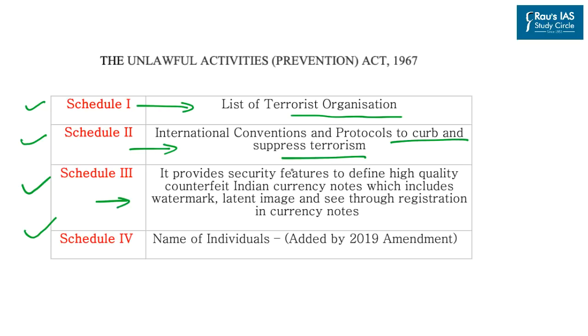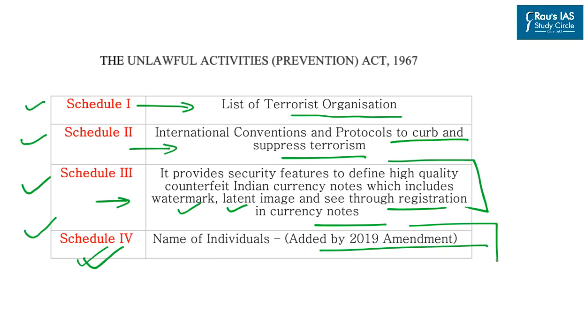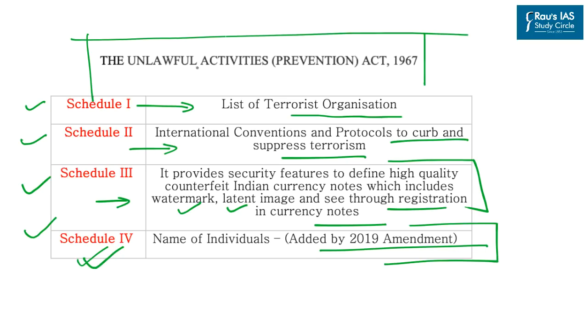Third schedule provides security features to define high quality counterfeit Indian currency notes, which includes watermark, latent image and see-through registration in currency notes. And the very recently added fourth schedule provides names of individuals as terrorists, and this schedule was added by the 2019 amendment made in the Unlawful Activities Prevention Act of 1967.